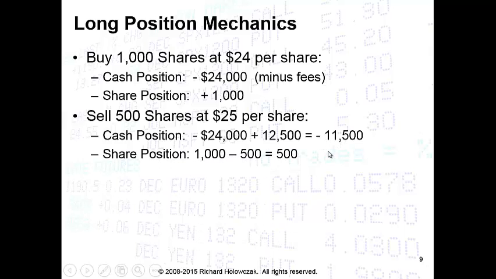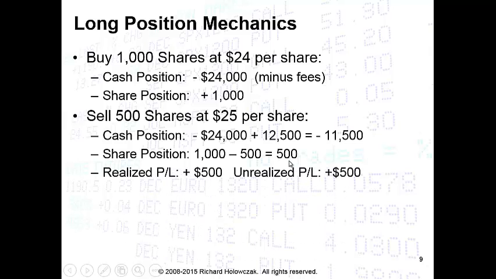What about our share position? We had 1,000 shares and we sold 500 of them. So now we end up with 500 shares left. In this case, we can conclude that our realized profit and loss, that is the amount of profit and or loss that we've locked in, is $500.